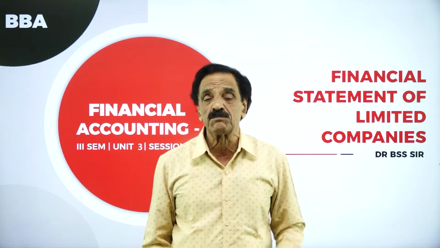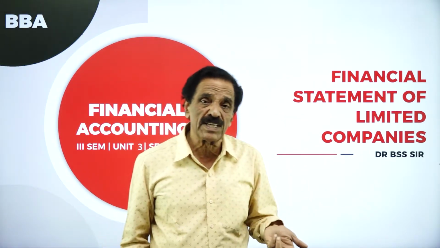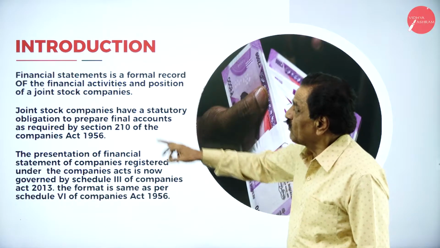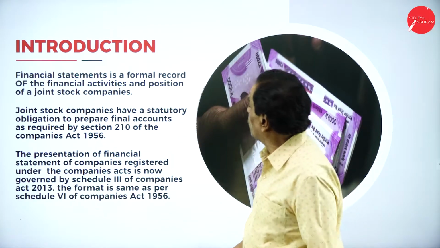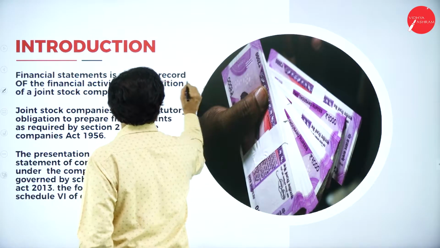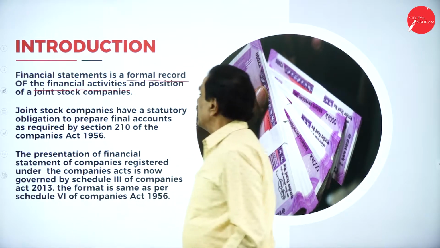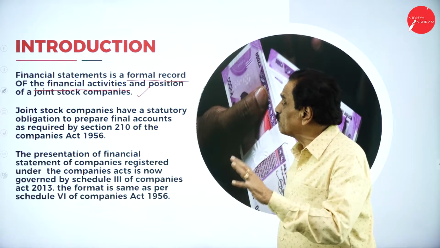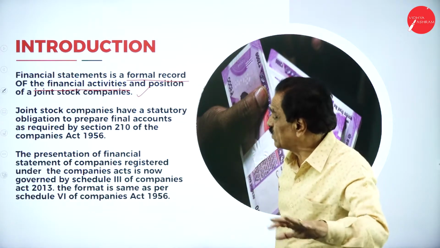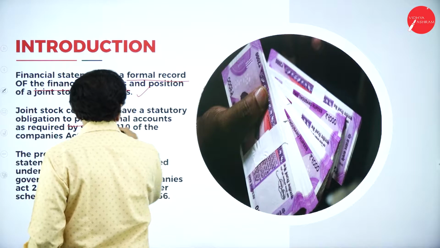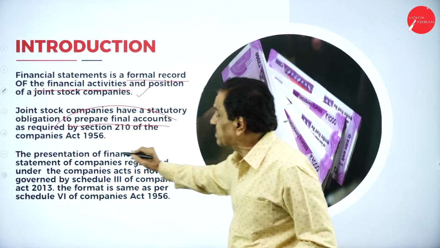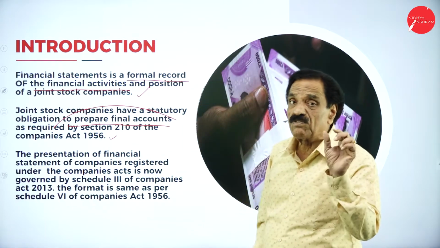Last time we discussed the partnership and the sole trading concern. Today we are discussing the joint stock company. Let us move on to the next slides. A financial statement is a formal record of the financial activity and position of a joint stock company. A joint stock company has a statutory obligation to prepare the final accounts. You remember this point? As required by Section 210 of the Companies Act of 1956.